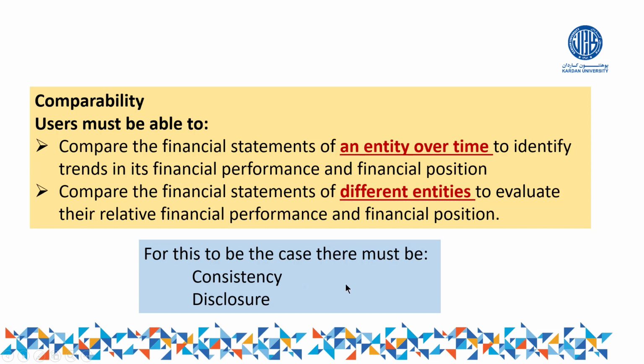So the business should continuously use the same method of depreciation or istihlak. If that method is not useful anymore, then you can change to another method. When you change to another method, there should be a proper disclosure of why you have changed the method of depreciation. So, consistency: you should not change. If you change, you provide a note for us. This thing should be available there.